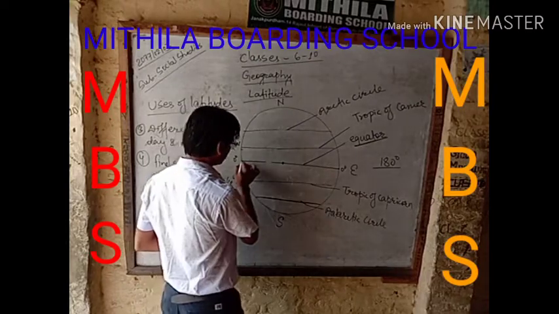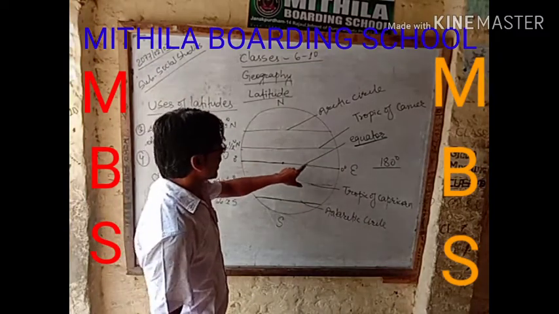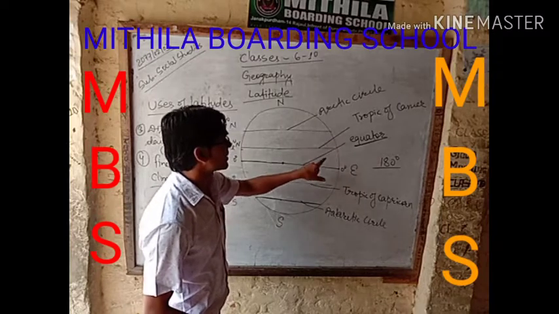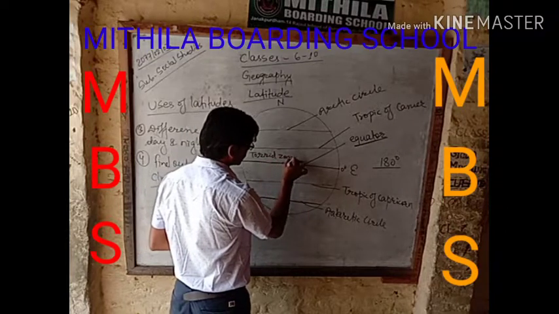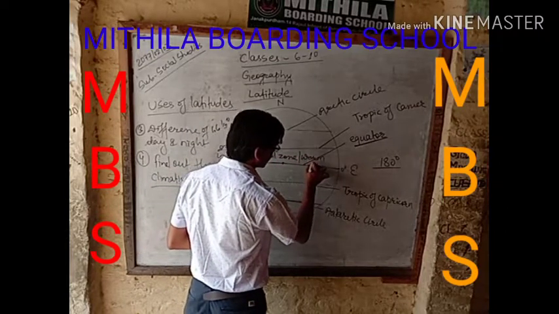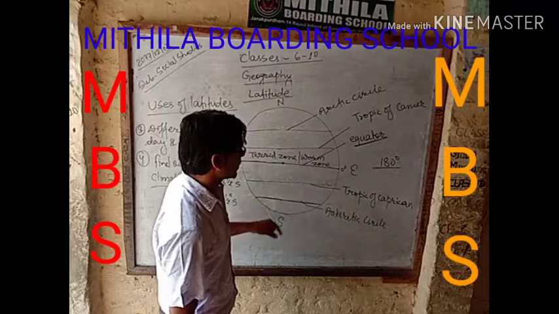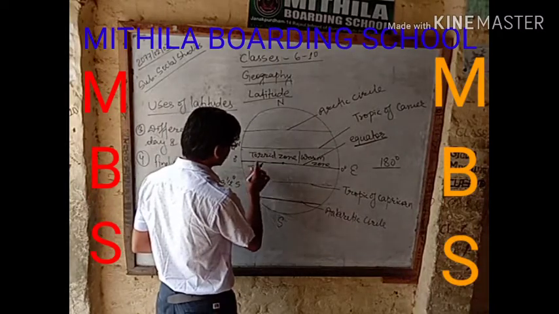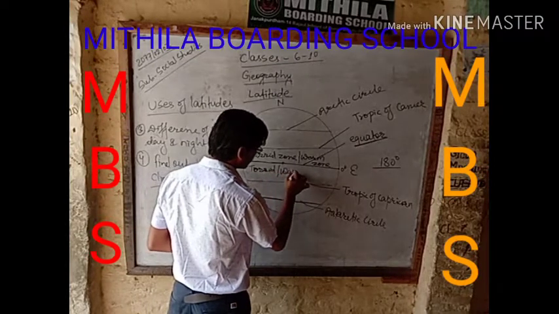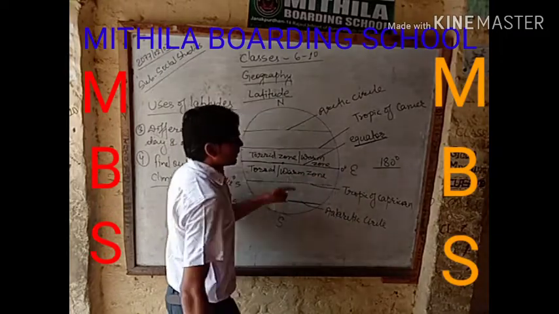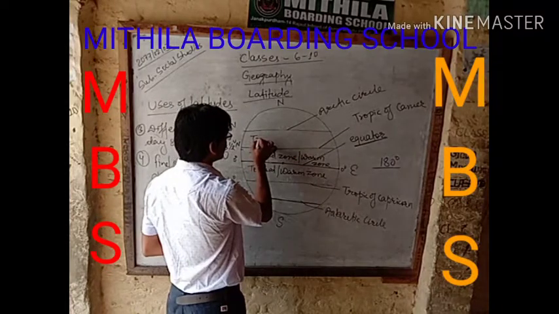See, this is the line of equator, and the places lying between equator and Tropic of Cancer lie in the torrid zone, or this is also the warm zone. Same like the places lying between equator and Tropic of Capricorn are also in the same zone, that is torrid or warm zone. The places lying between Tropic of Cancer and Arctic Circle lie in the temperate zone.